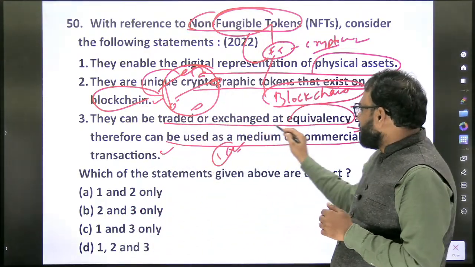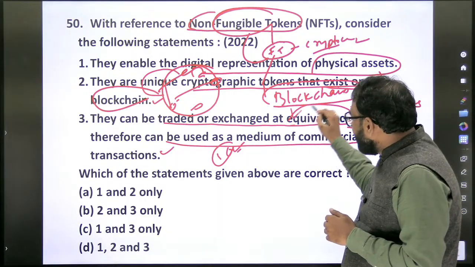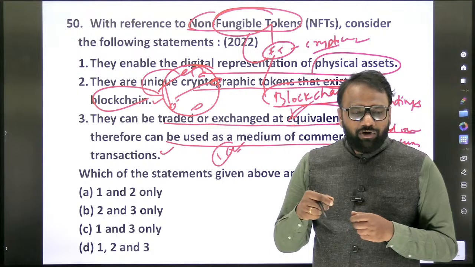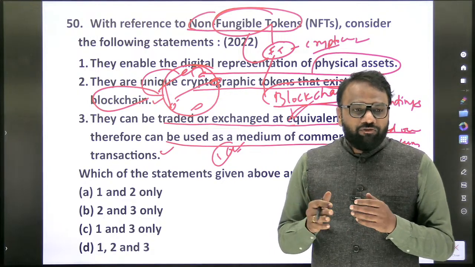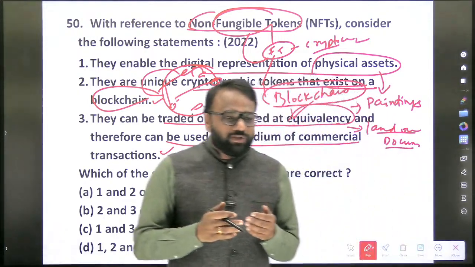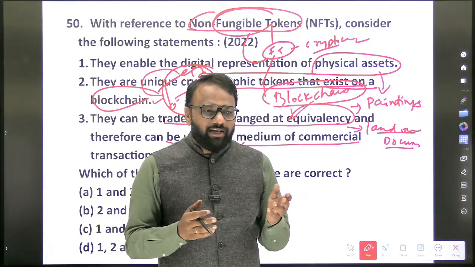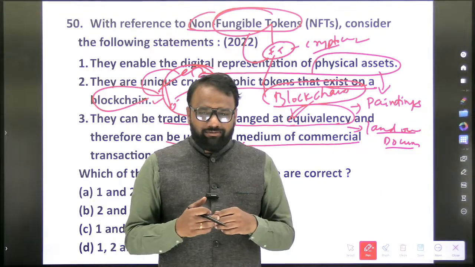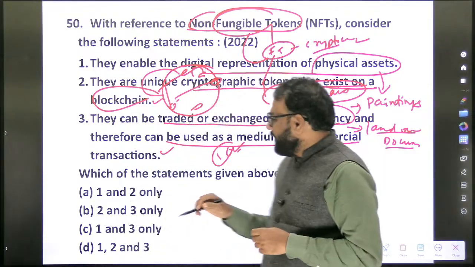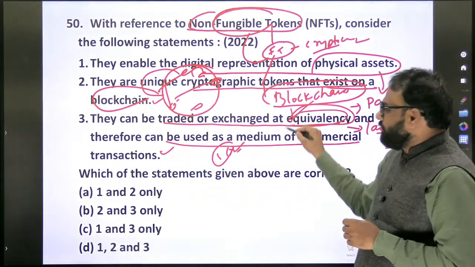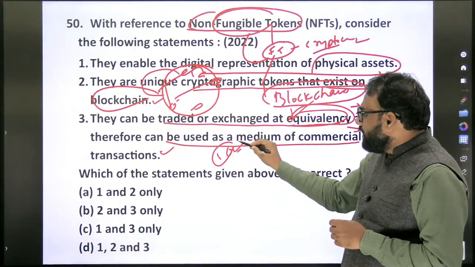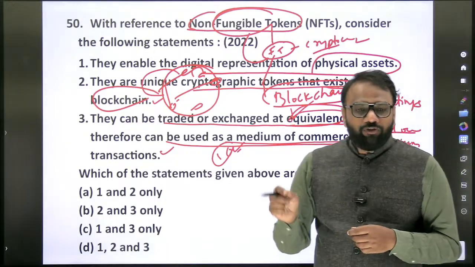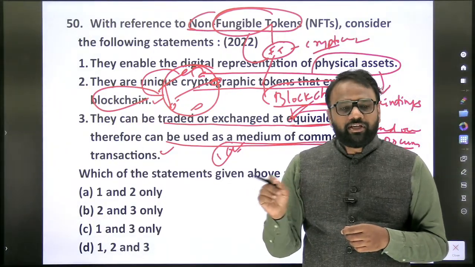They can be traded or exchanged at equivalence? No, at equivalence they cannot be traded. You give some units and you get the exact same units. No. For example, if one person gives some thousands of paintings, then he may get a land-related document. So they cannot be exchanged at equivalence and therefore cannot be used as a medium of commercial transactions. How about fungible tokens? Can they be used? Yes, they can be used.